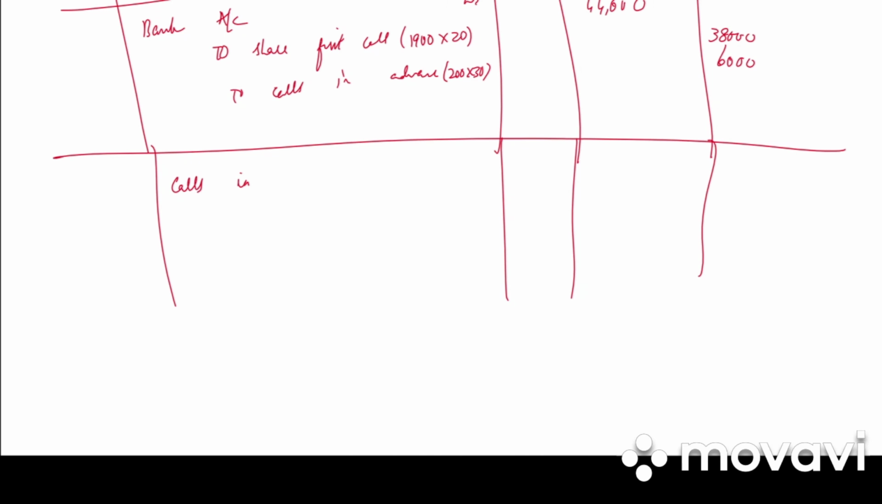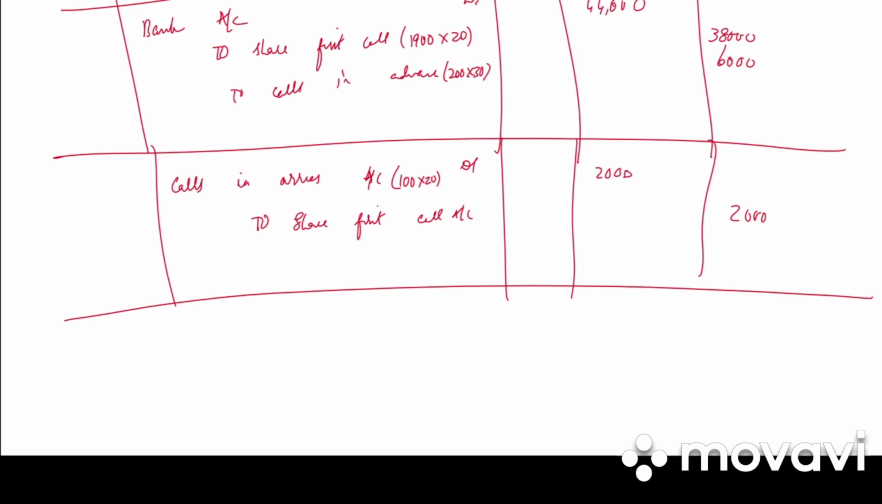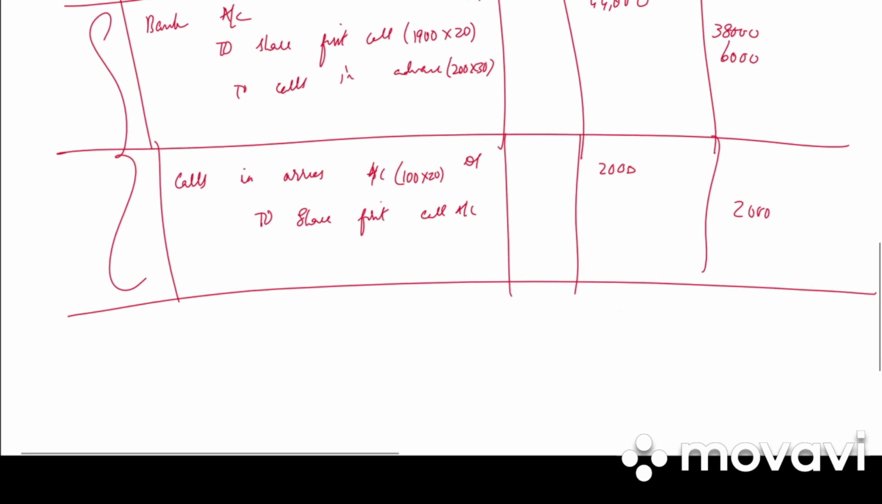Next, there is an entry of calls in arrears. Calls in arrears account debited to share first call account. 100 into first call money 20, 2000 debit, 2000 credit. So write the narration. Calls in arrears brought into account. We can even combine the last two entries. The entry will be bank account debited, calls in arrears account debited to share first call, to calls in advance account. Okay.